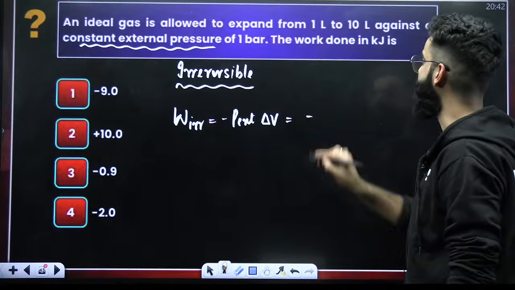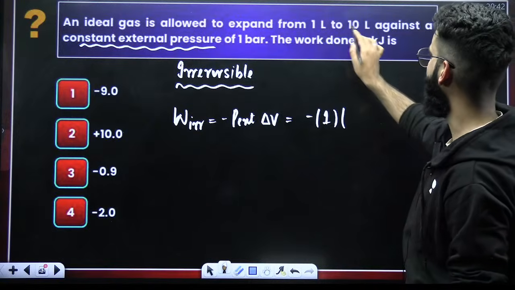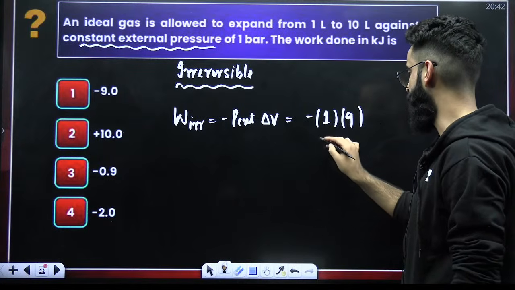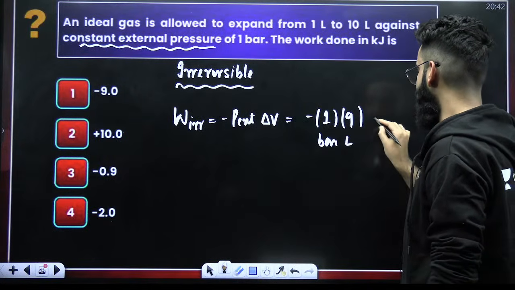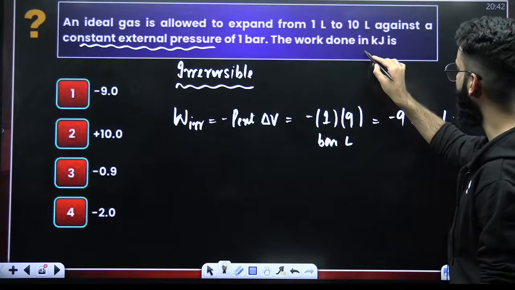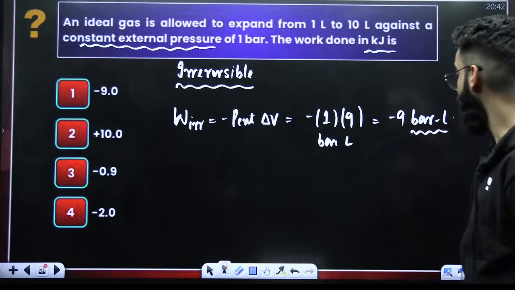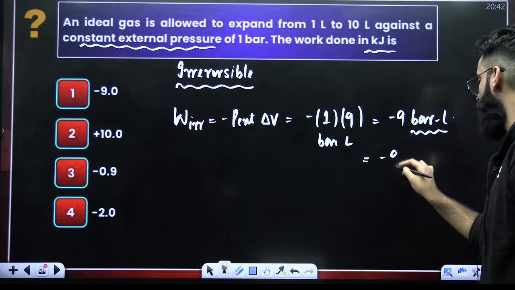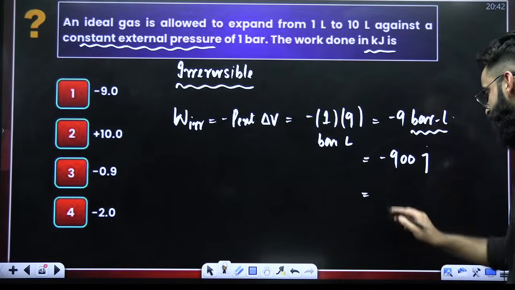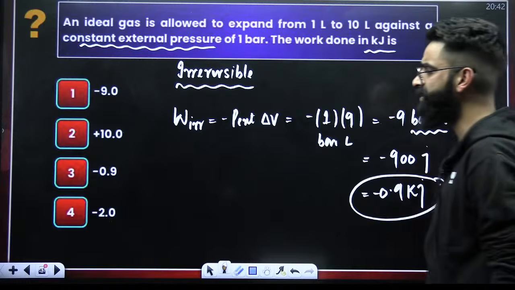So what is P external? External pressure is 1 bar, delta V, change in volume, final minus initial, that's 9 liters. The unit of pressure is bar, and I'm taking volume in liters, so it's minus 9 bar liter. I need to calculate work in kilojoules. You must be knowing 1 bar liter is equal to 100 joules, so it is going to be minus 900 joules. If you want to convert this into kilojoules, divide by 1000, and you'll get the answer as minus 0.9 kilojoules. This is the value of W which I was supposed to calculate.